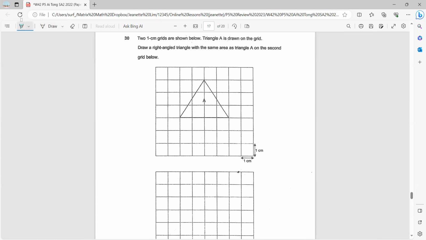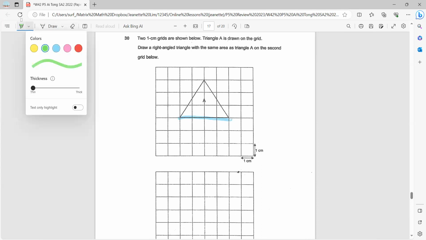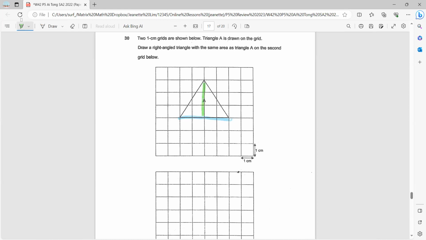So base, height. All right, so the base is 4 cm. Height is 3 cm. So we'll just draw a right angled triangle in this second grid here that has the same base and same height.